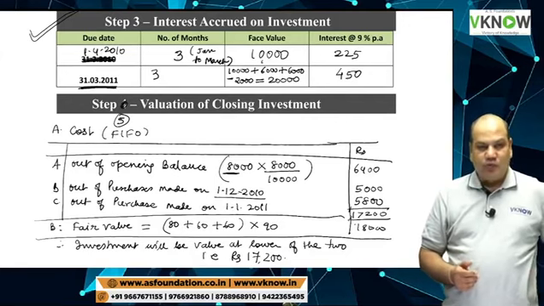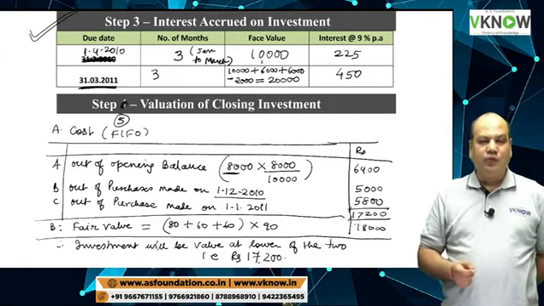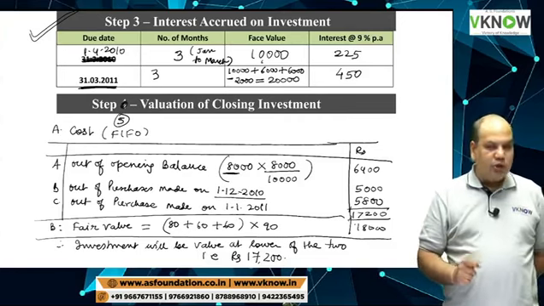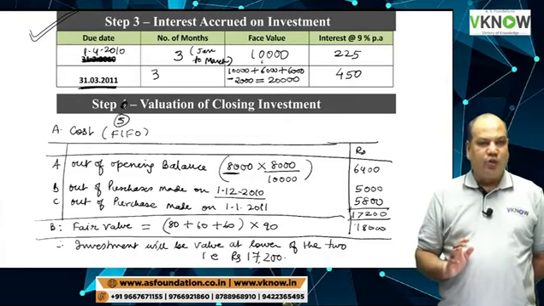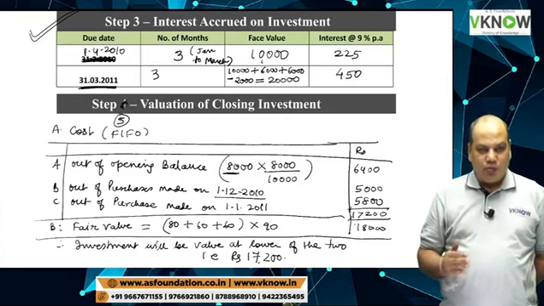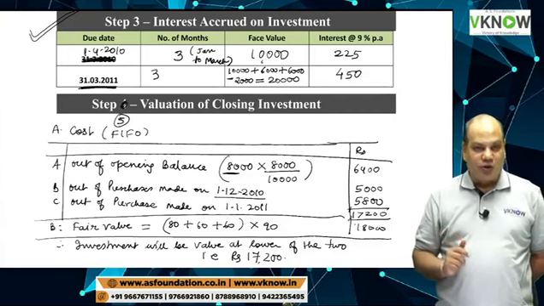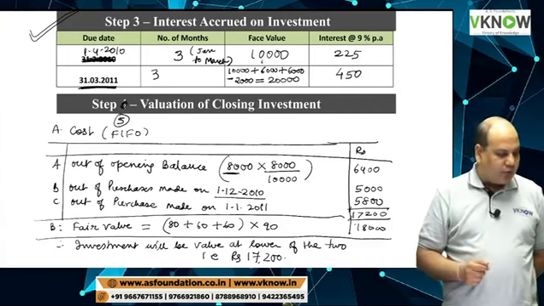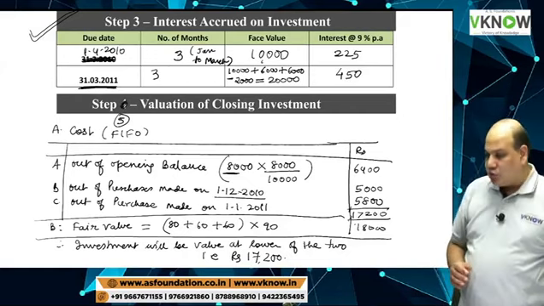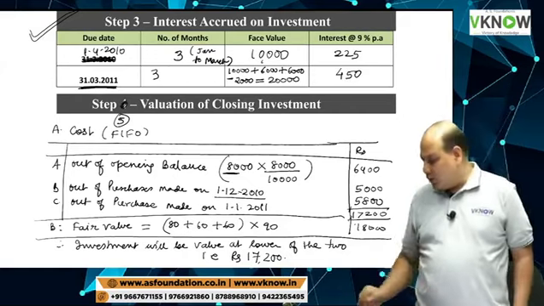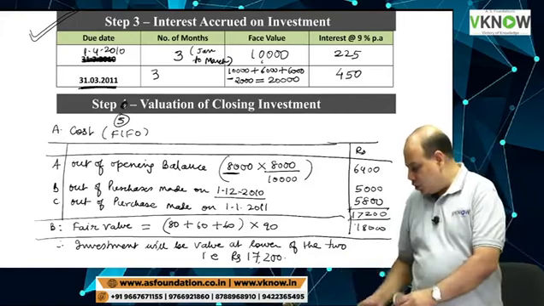Fourth one was profit or loss on sale of investment. And the fifth one we prepared now is the valuation of closing investment. Usually these 5 or 6 working notes we will require in most of the problems on debentures. If you have understood, say yes, and then I will complete the ledger in 2 minutes.